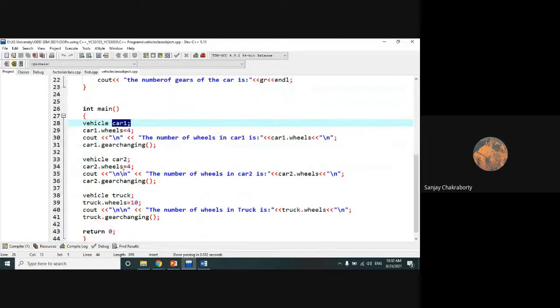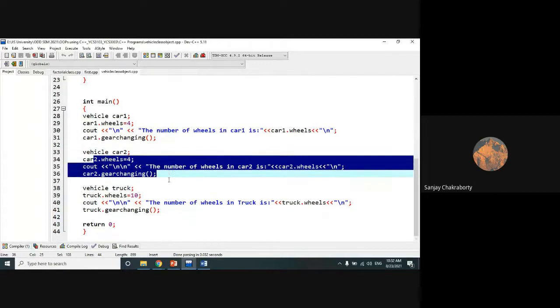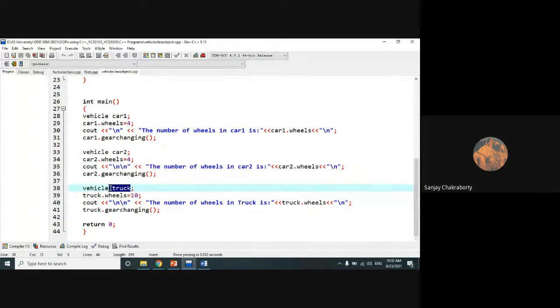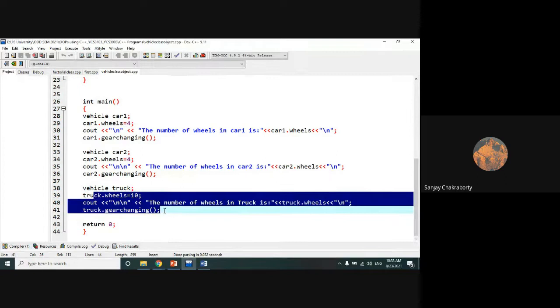In a similar way, I have created a second object, car2, and given all these methods similarly. And then I have created a third object suitable for the truck, a big kind of car, and I have created the other data members accordingly.